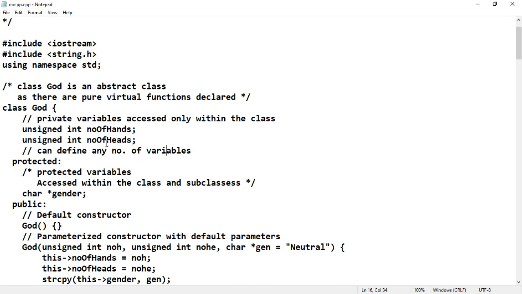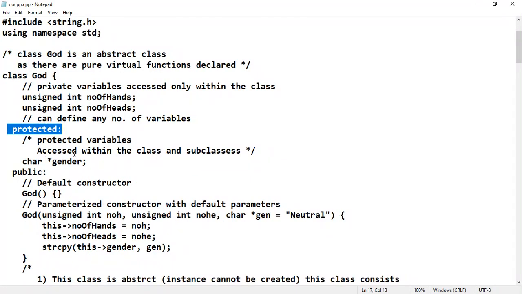You can define any number of variables like this. Not only these two, you can have God having their own properties. These properties can be defined in terms of variables in any manner, or any number of variables can be written here. Next, I am using the protected access specifier, so the data which is declared as protected can be inherited and can be accessed in the subclasses.